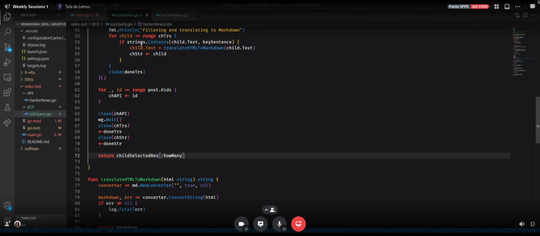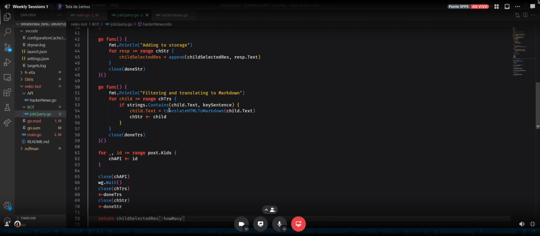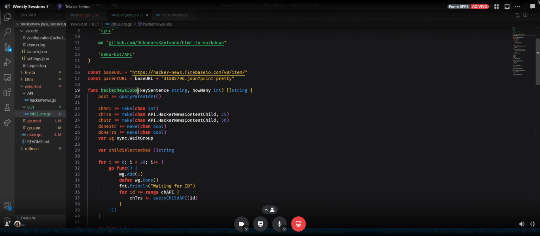But anyway, then we find this, the functionalities that the bot will call. The bot will call just this. Okay. And then how the bot works.